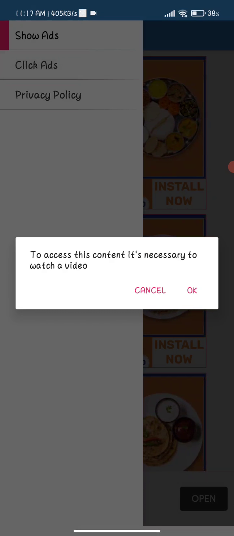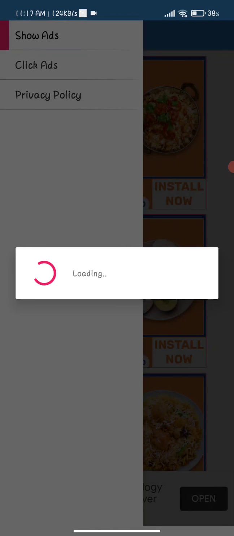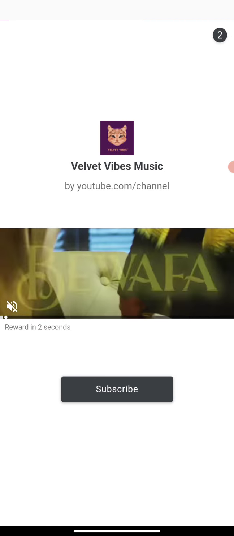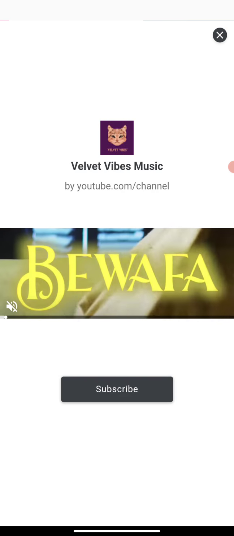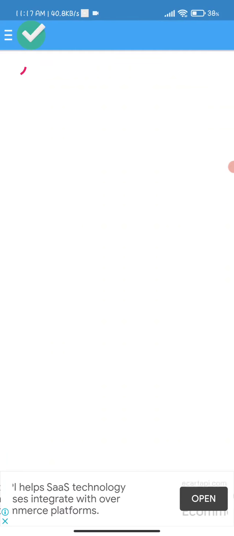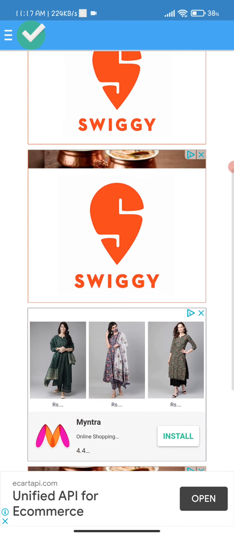If I go to the next page, it says that you have to watch a video ad, through which you can also give impressions on your video ad, as you can clearly see here. Let me close the sound. Okay, clearly as you can see here, the video ad is coming. Now I have to close the video ad, and you can see we got redirected to the second page, and the ads are also loading on that page.